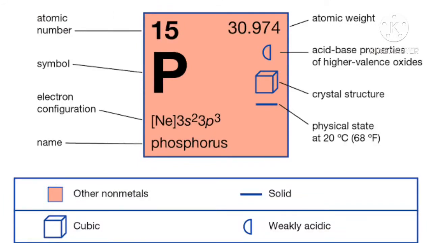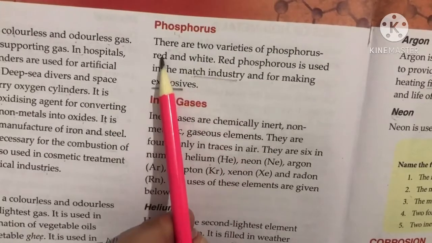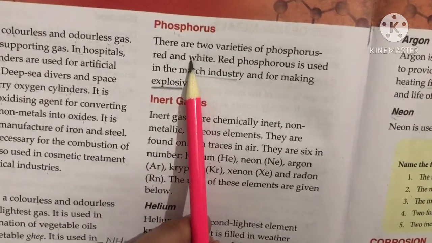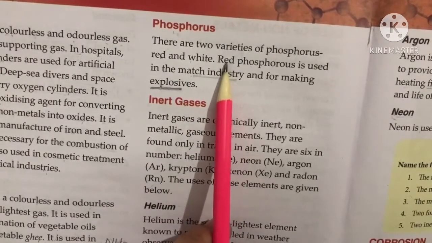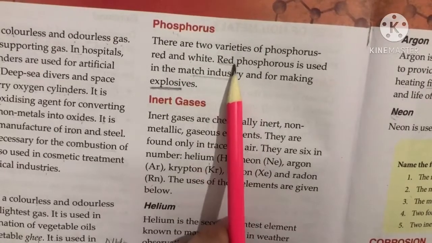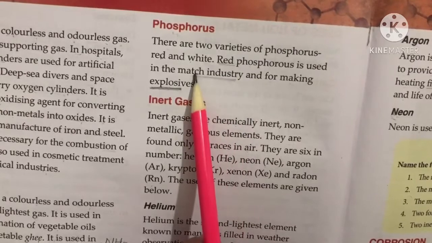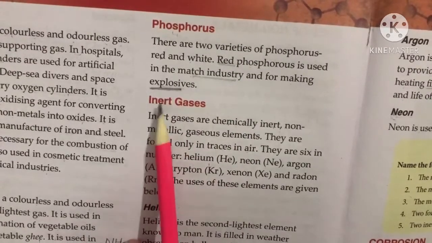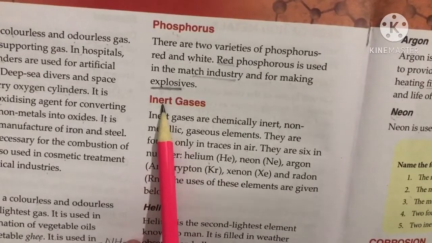Next non-metal is phosphorus. There are two varieties of phosphorus. First one is red phosphorus and the second one is white phosphorus. Red phosphorus is used in the match industries for making the explosives.